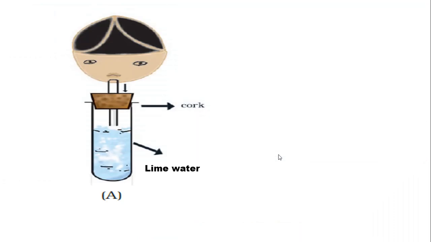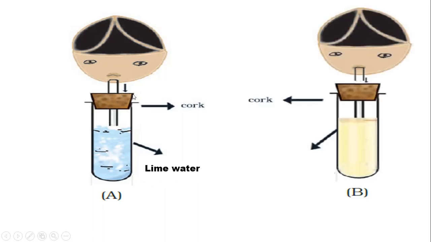So what do we breathe out during the process of exhalation? To prove this, we require a test tube, a straw and lime water. Now we need to exhale the air through the straw. When we exhale through this straw, we exhale carbon dioxide gas, and that carbon dioxide gas will react with lime water, and this lime water will turn milky.